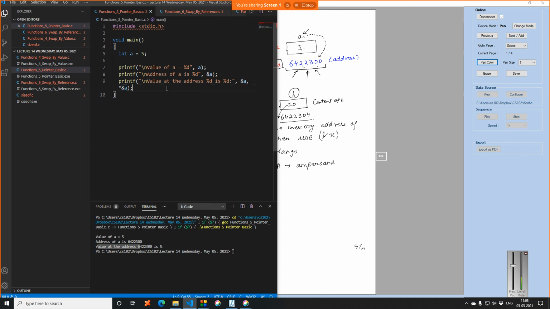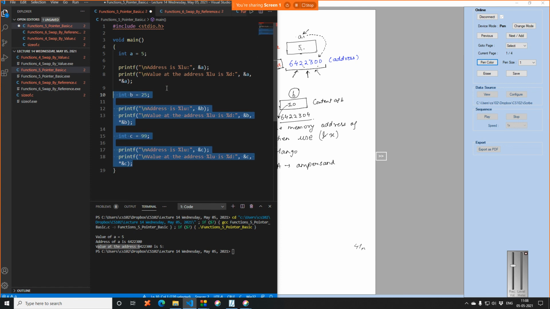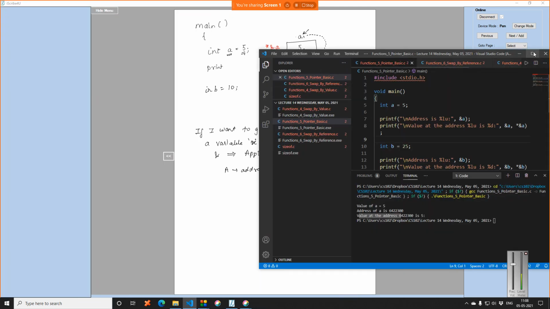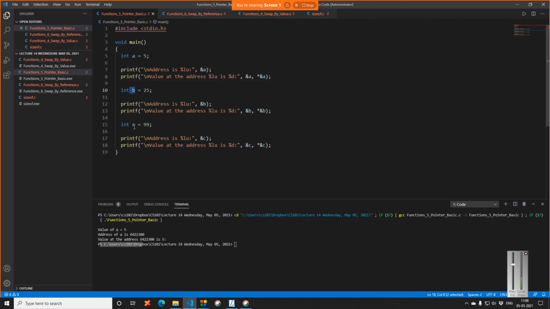So let me execute this again. I had some b and c also here. For this particular code, I am just copy pasting but replacing the variable names with b and c. Now let me execute the code.